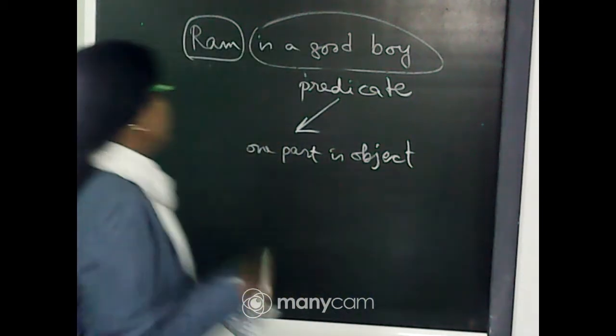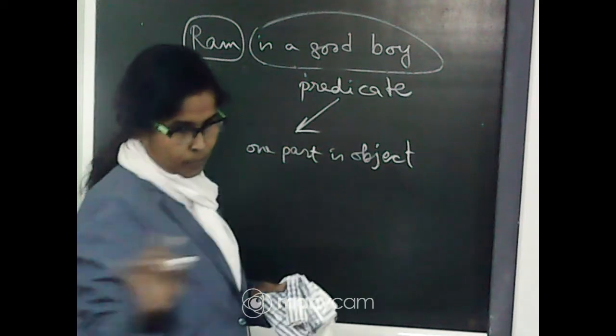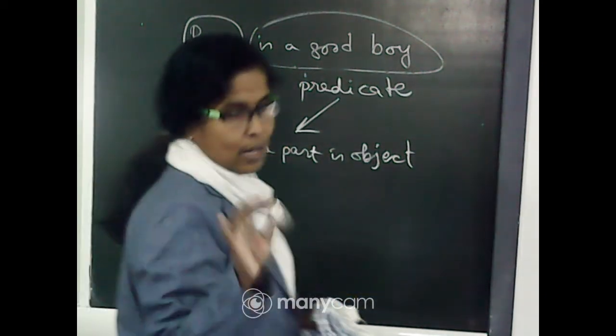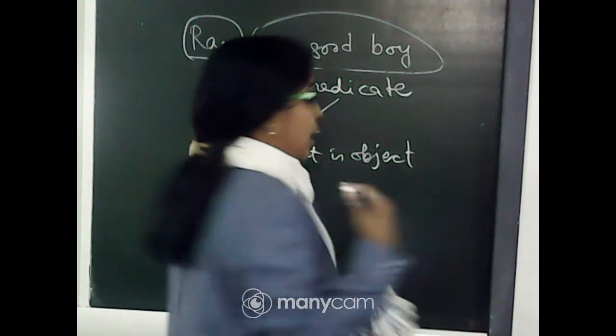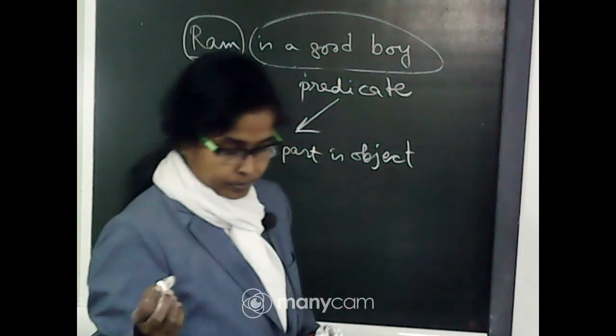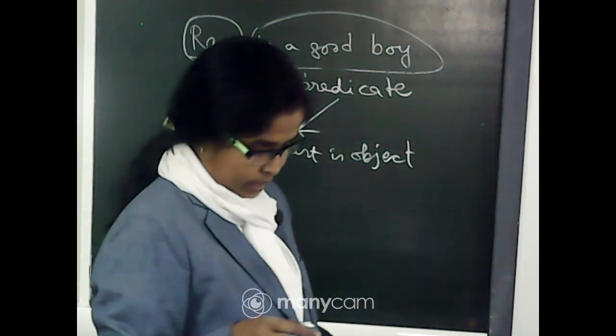How do you know which one is the object? We can easily identify the object if we find some word answering the question formed with what or whom and the verb.